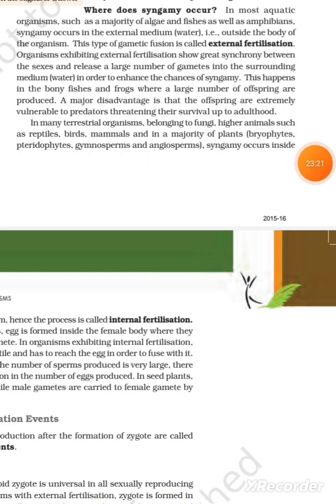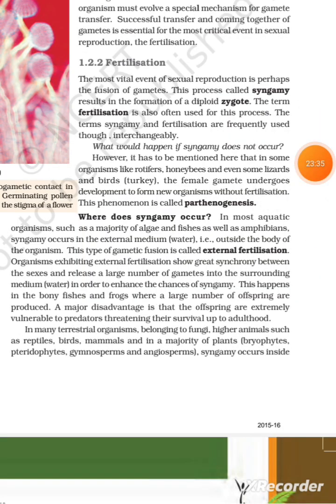Where does syngamy occur? In most aquatic organisms, such as a majority of algae and fishes, as well as amphibians, syngamy occurs in the external medium, water, outside the body of the organisms. This type of gamete fusion is called external fertilization.